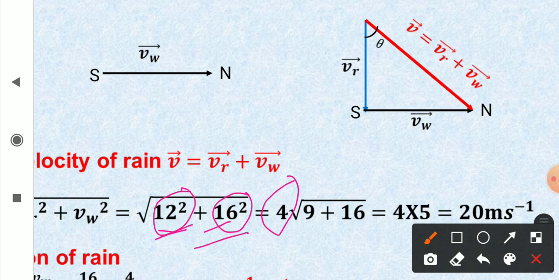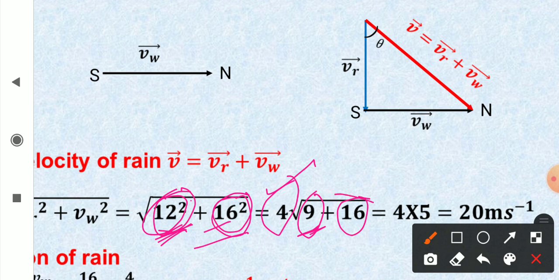Taking 4 squared out of the under root, only 4 remains, and inside, in place of this, 4 threes are 12, so 3 squared is 9. And 4 fours are 16, so 4 squared is 16.